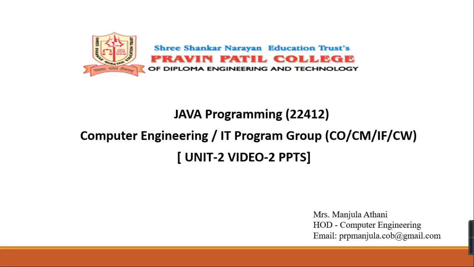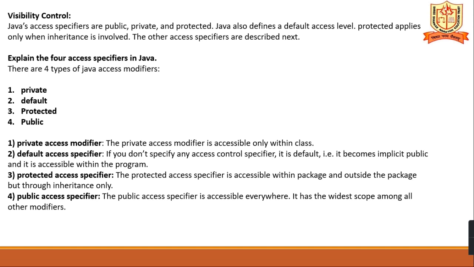So in this second video, we'll see what a two-dimensional array is and what the access controls are in Java. Access controls are also called visibility controls. Java's access specifiers are public, private, and protected. Java also defines a default access level. Protected applies only when inheritance is involved. The other access specifiers are described here.